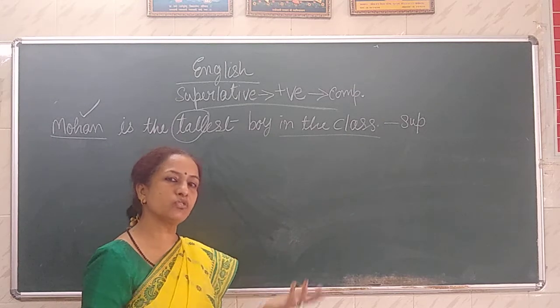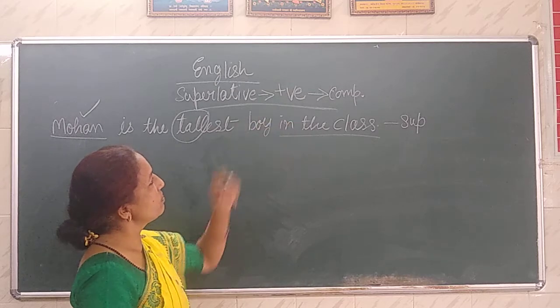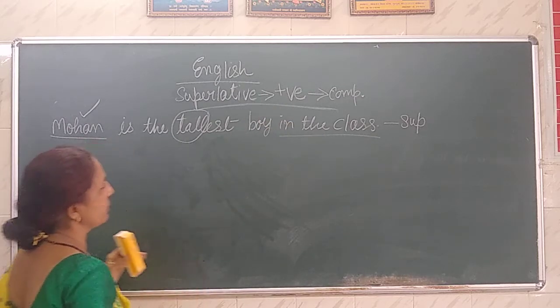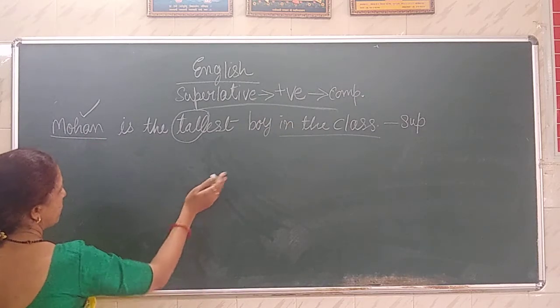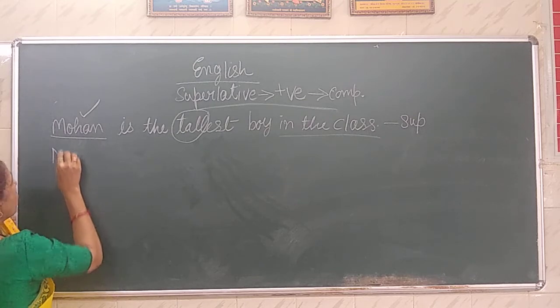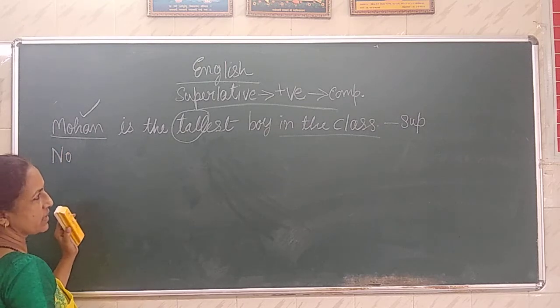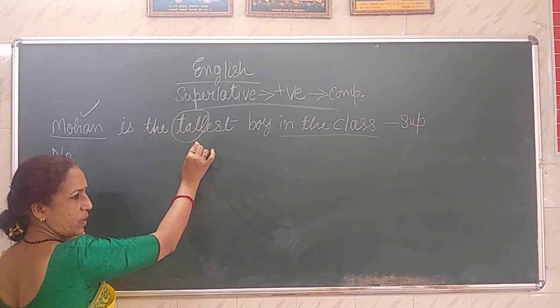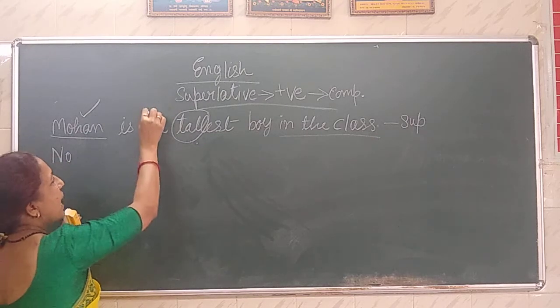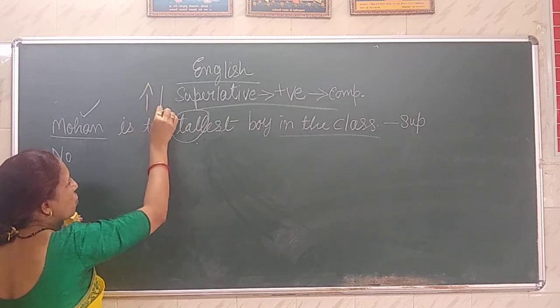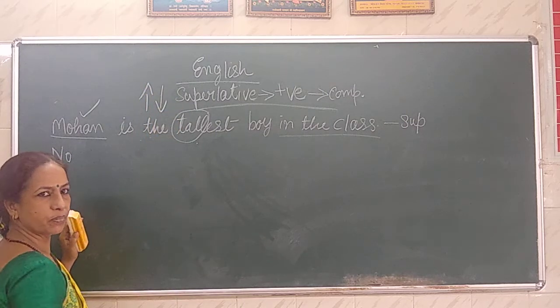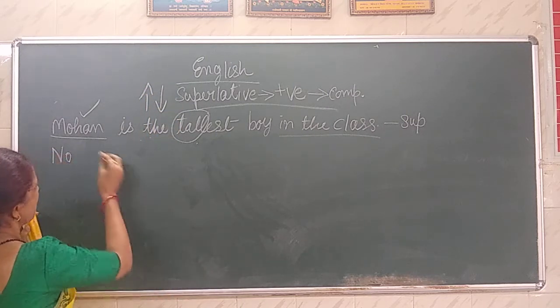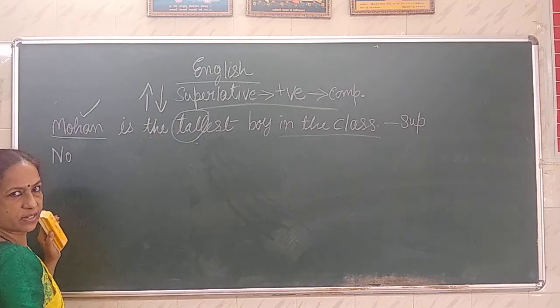Comparison is 1:1. Now, if we make the positive degree for it, how does it turn out to be? When the comparison is there, the EST or the most means that he is at the top, rest all are below him. So here Mohan is the tallest.